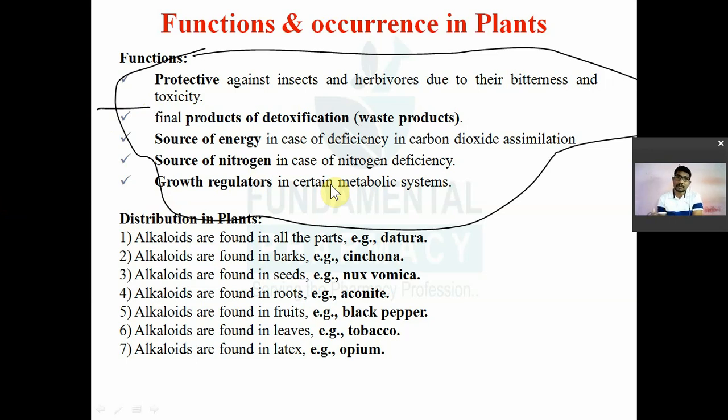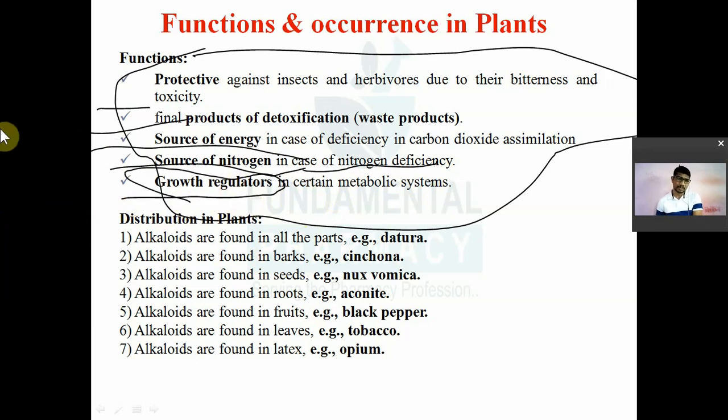They are the final product of detoxification, a waste product. So alkaloids are waste products. Then they serve as a source of energy in case of deficiency of carbon dioxide. They also serve as a source of nitrogen in case of nitrogen deficiency, because alkaloids have nitrogen in their structure and are biosynthesized from amino acids. Again, they also act as growth regulators in the plant.